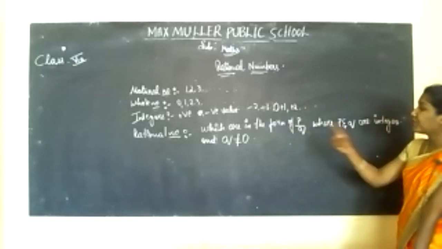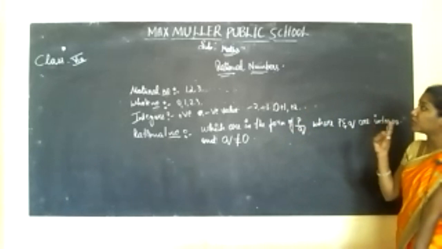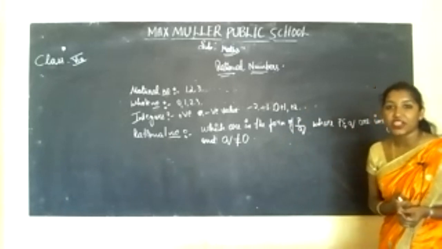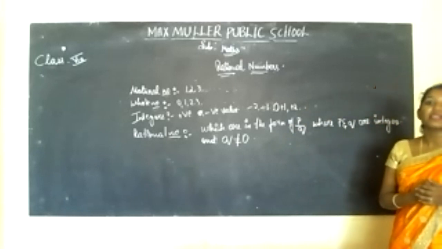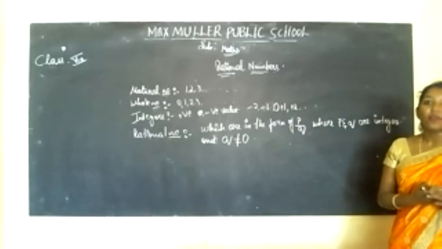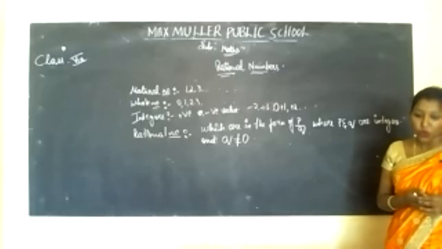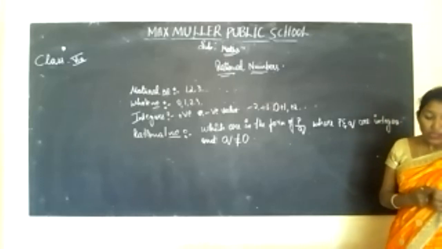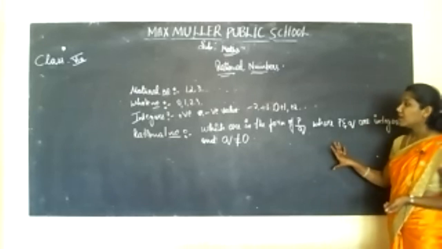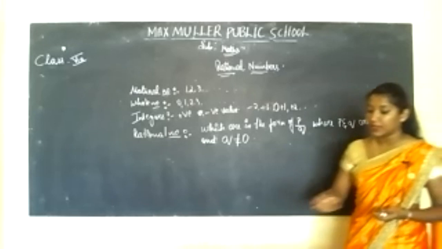First, you have to be thorough with this before coming to the chapter. See, once again I'll repeat. Rational numbers are the numbers which are in the form of p by q, where p and q are integers and q is not equal to 0. Understood? This is what you have to know before coming to the chapter on rational numbers.